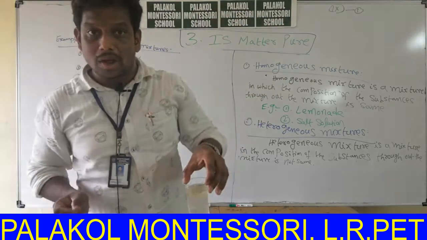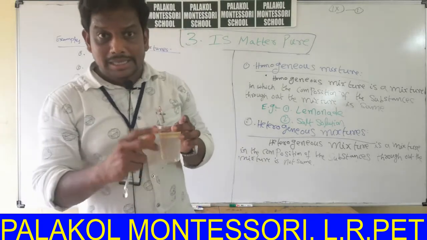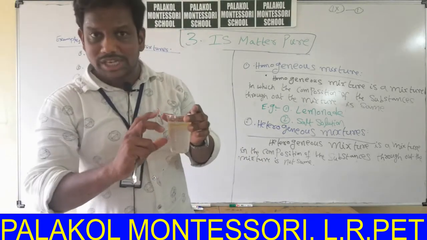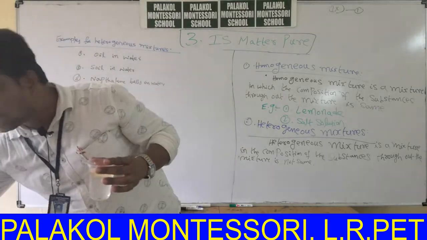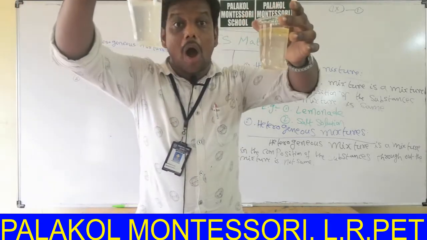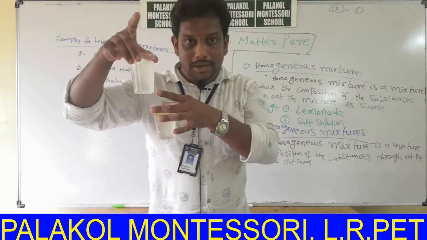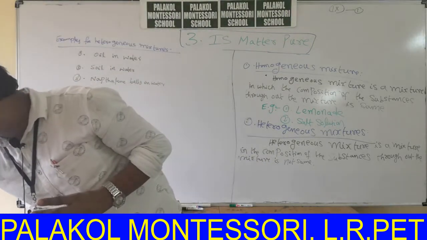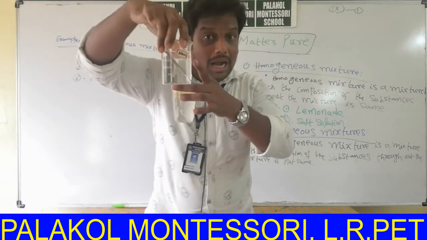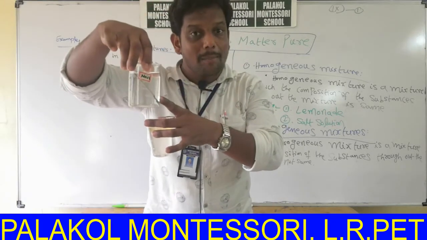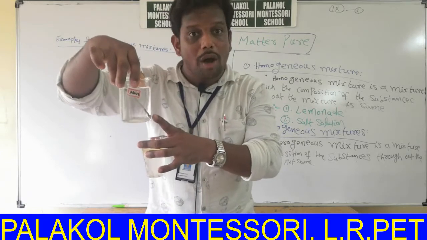In this case, this is an example for homogeneous mixture. If this is an example for homogeneous mixture, what about this lemonade solution? In lemonade solution, all the salt and lemon dissolves in water. Like that, in the case of salt solution also, NaCl, all the salt dissolves in water. So it is an example for homogeneous mixture. All the salts are dissolved in uniform manner.